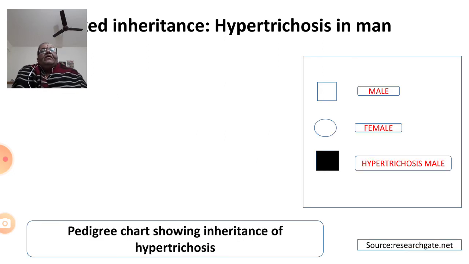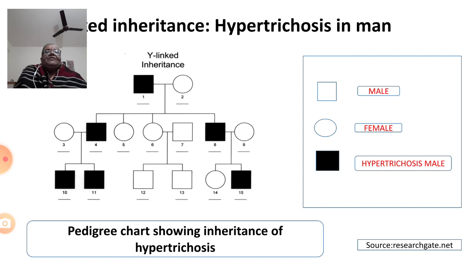Then let me show you this pedigree chart. By now you must know what a pedigree chart is and how to write it. There is a separate session for that where it will be discussed in detail. You can see here the pedigree chart showing inheritance of hypertrichosis in man. The blank square is a normal male, the black square is a hypertrichosis male, and the blank, unshaded round is a normal female.